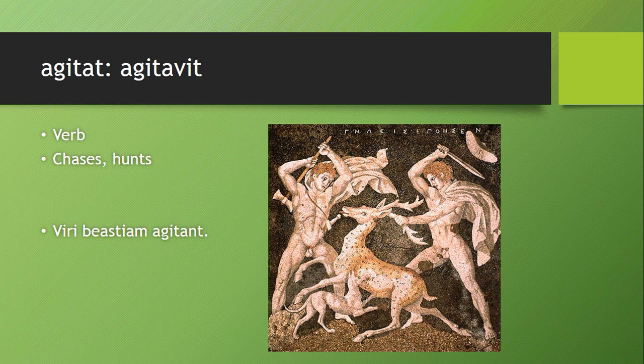Our first word is agitat, agitavit, a verb that means chases or hunts. Now remember, we're going to be seeing two forms for the verbs from now on. The first one, agitat here, is the present form, and that's where you can get the present stem. The second one, agitavit, is our perfect form, and you get the perfect stem from there. Notice there's a difference between the two, and we need to know what that difference is. So our example sentence is, viri bestiam agitant. Men hunt the beast.